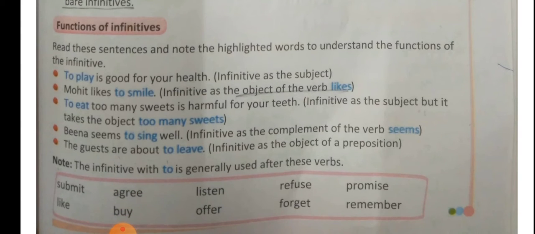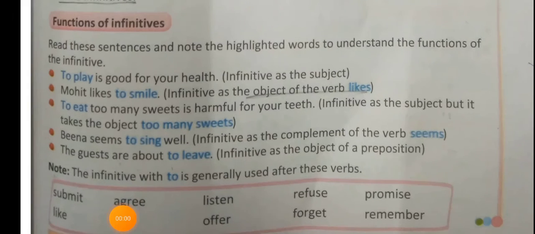So in this way, the to-infinitive also works as a subject even though it carries an object with it. Beena seems to sing well. Here Beena is the main subject, seems is the main verb, and to sing is the infinitive. Here the infinitive represents the complement of the main verb.